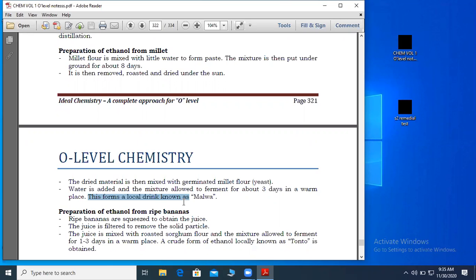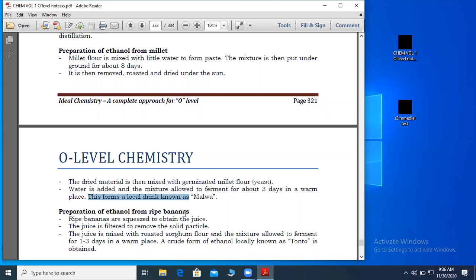So you people, don't take this for granted. This is an examinable question. And I repeat, when I say describe how ethanol is obtained from locally available materials, don't start talking about glucose, maltose, and starch. No, no, no. Locally available materials, we are talking about those materials which when you go to the village, everyone has. Those glucose and what, we only find them in the lab.